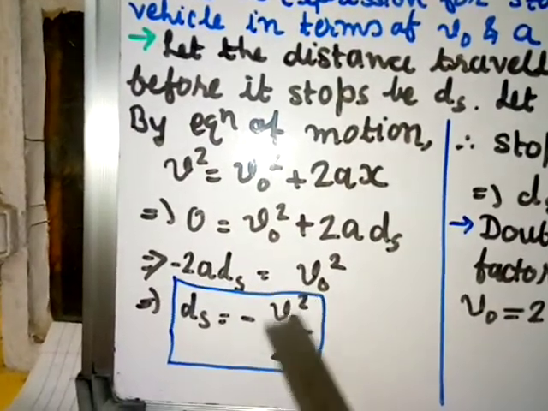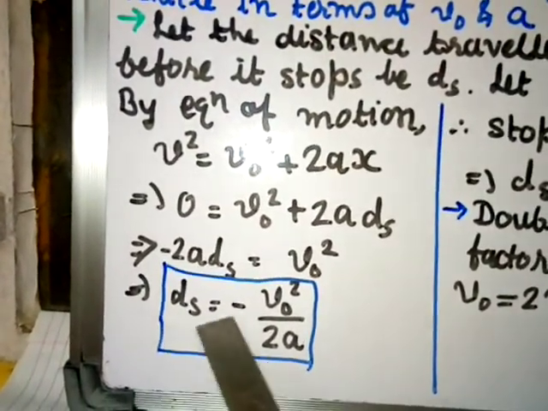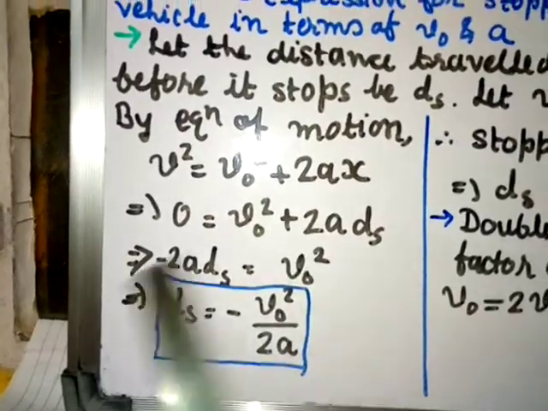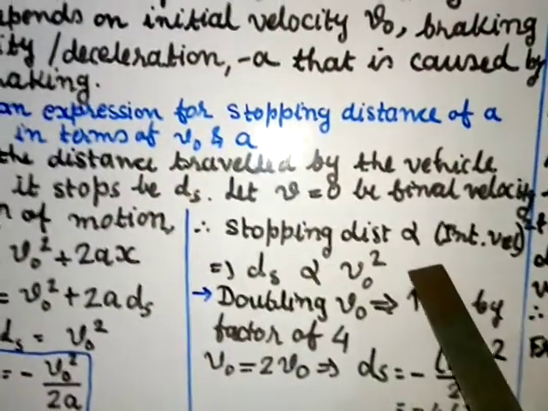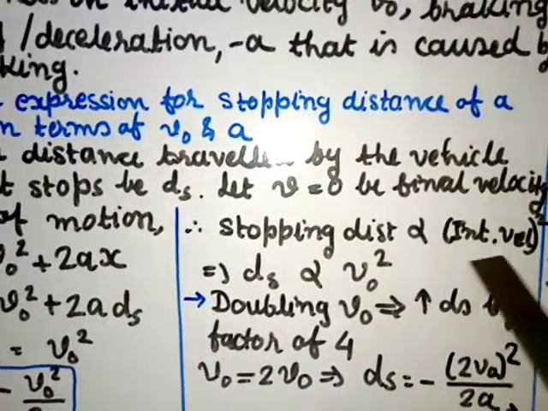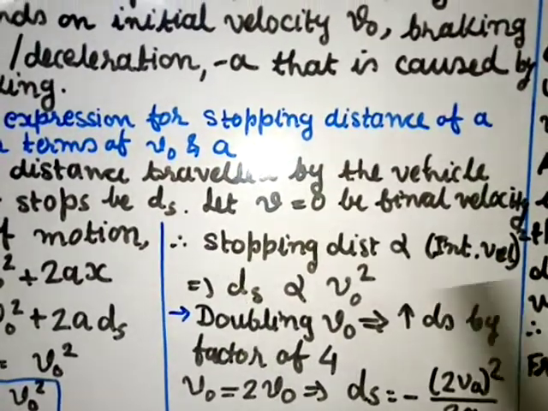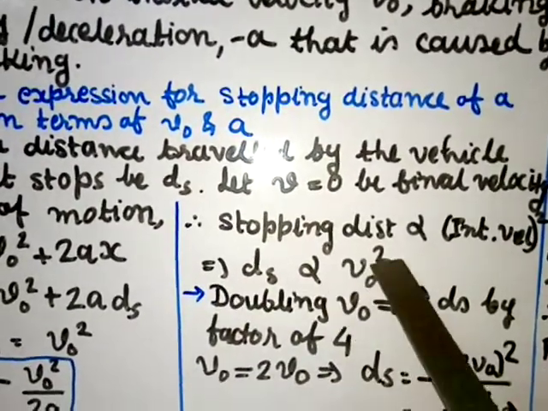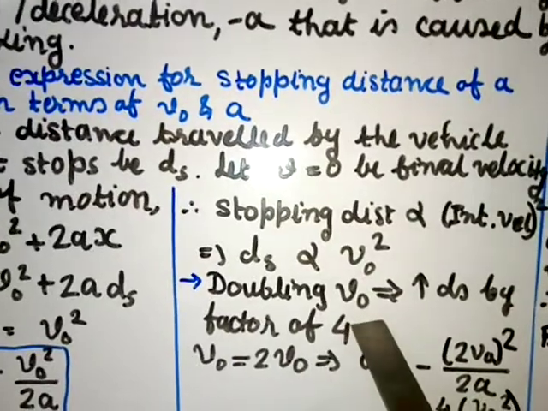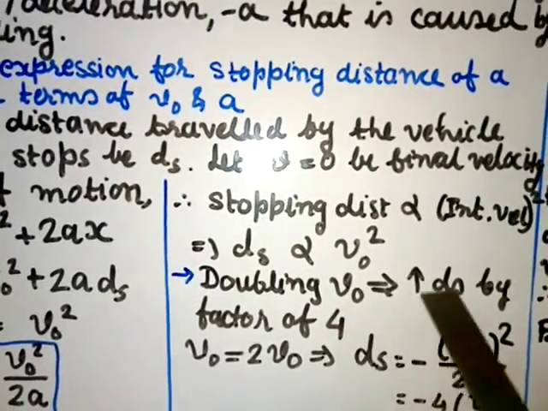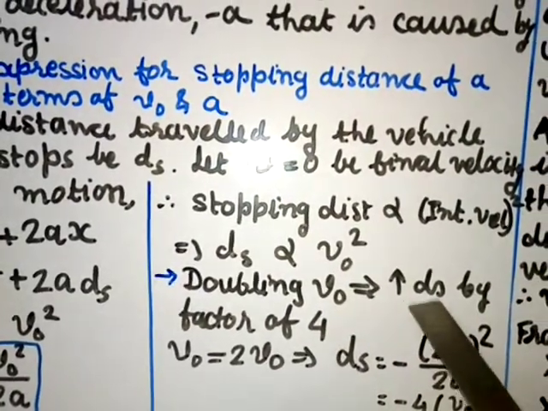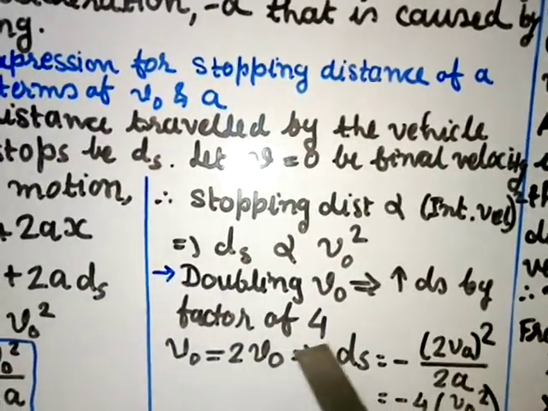Minus 2a transferred over here will go in the denominator. So ds equal to minus v naught square by 2a. From here, we can say that stopping distance is proportional to initial velocity square. Mathematically, ds proportional to v naught square. This means if you double the initial velocity, then the stopping distance will increase by a factor of 4.